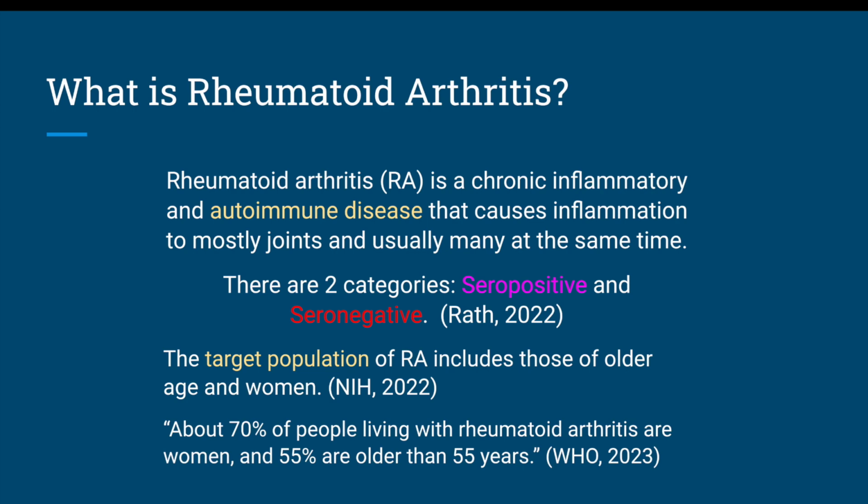There are two categories of rheumatoid arthritis. There's seropositive and seronegative. Seropositive rheumatoid arthritis is when blood tests show unusually high levels of antibodies called anti-CCPs. And seronegative is when there are not these unusually high levels.